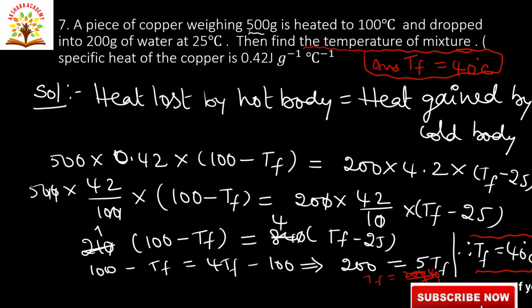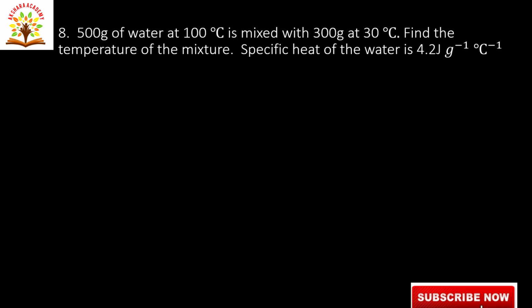Okay, next, let us go to the next question. 500 grams of water at 100 degree centigrade is mixed with 300 grams at 30 degree centigrade. Find the temperature of the mixture. Specific heat of water is 4.2 joules degree centigrade inverse gram inverse.